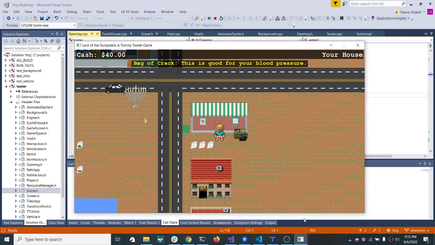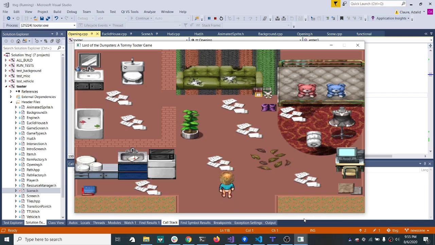Take Tommy Tudor into his house, and then here we are in his new home, and let me go ahead and display this, and here he is with his computer, but if he goes to his computer, it doesn't do anything. He has his bed with his teddy bears. He has his disgusting bathroom over here, which has mushrooms growing in the tub. And I tried to make this as messy as possible. I guess I could make it messier, but it is what it is.